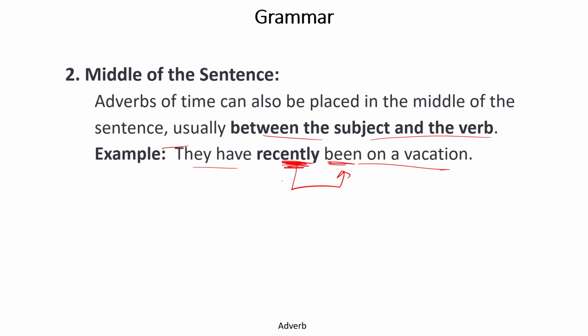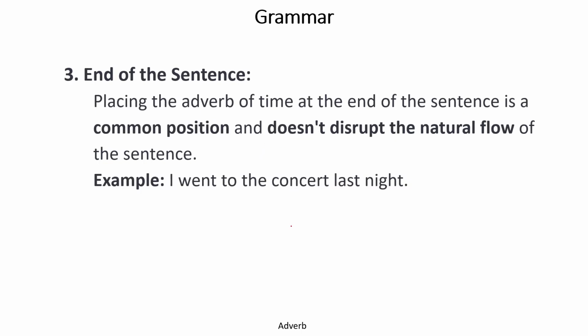or they have just gone. So this word is emphasizing this word. So here we can use the position of time just before the verb. Now at the end of the sentence, I went to the concert last night. So I went to the concert last night. So last night is again time.